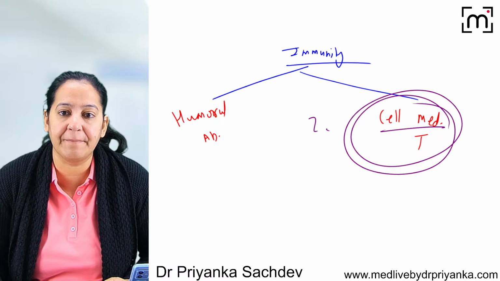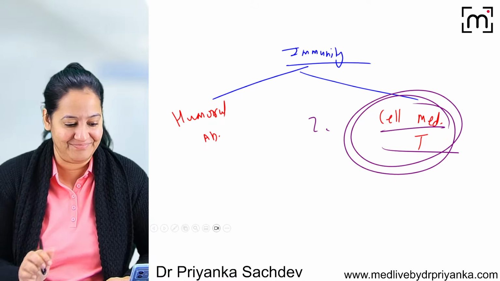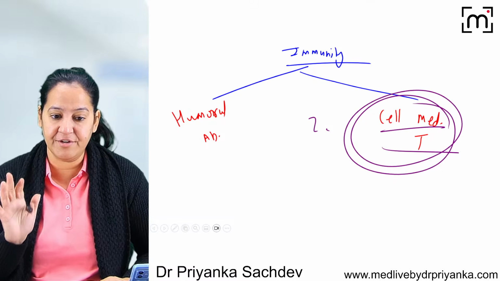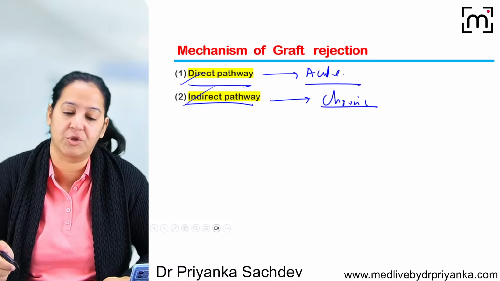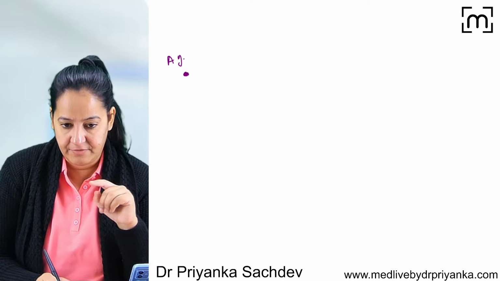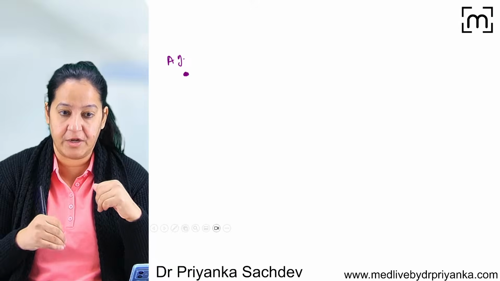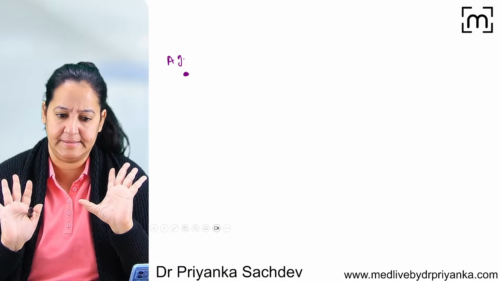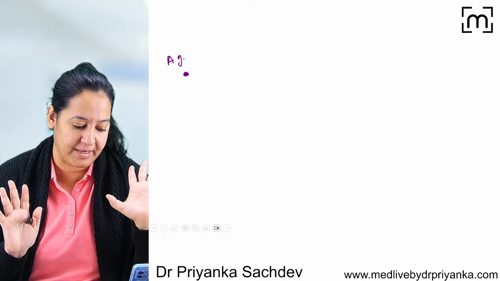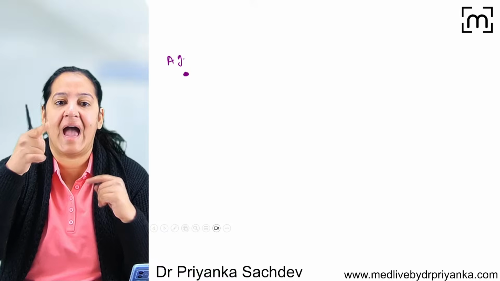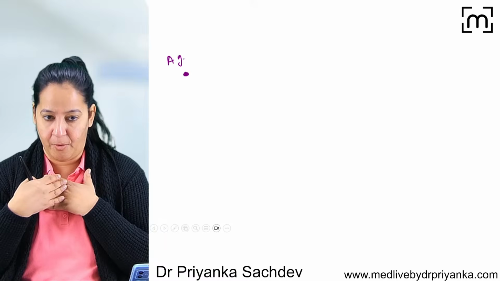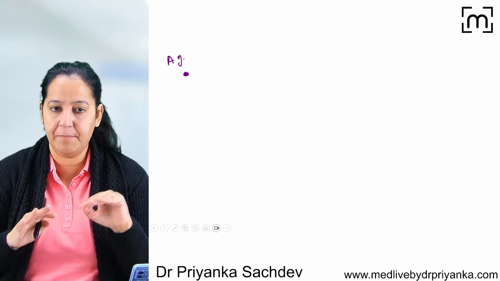How many of you know the mechanism of cell mediated immunity? You have to understand the mechanism of cell mediated immunity if you want to understand the pathways of acute and chronic rejection. So let me tell you about cell mediated immunity. Imagine an antigen is entering a human body. For example, in my body, this antigen is entering. What is the antigen? Any foreign particle, not self. Antigen is a foreign particle entering a normal, healthy, adult human body.